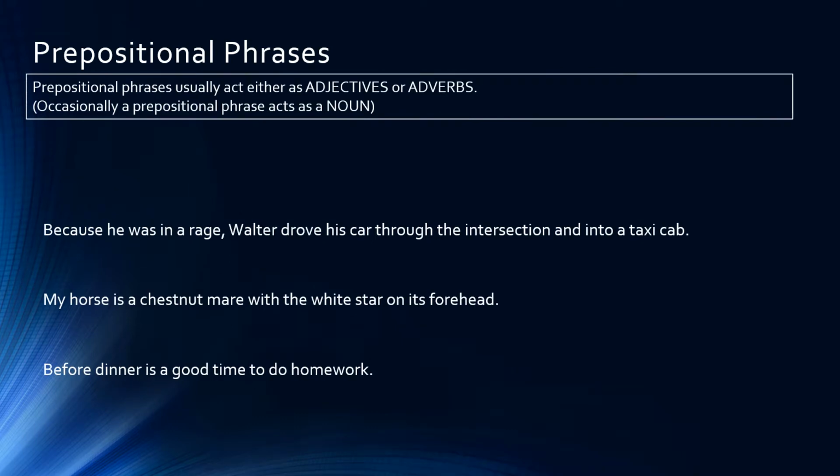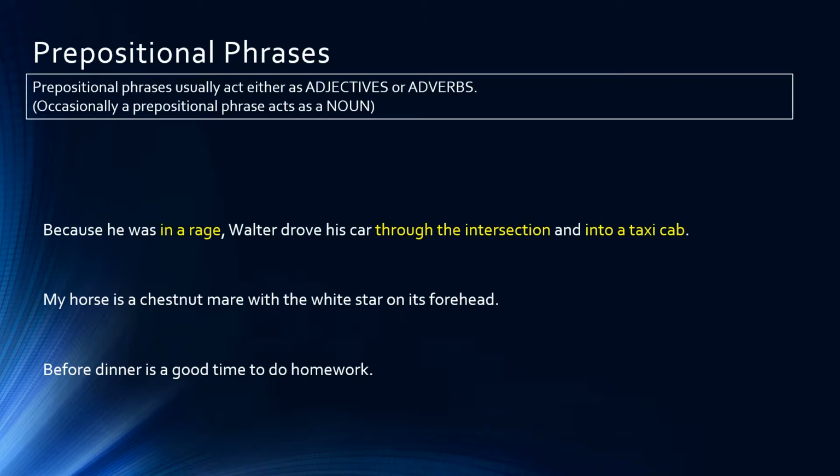Prepositional phrases usually in a sentence will act as either an adjective or an adverb. Now, there is the occasion when a prepositional phrase acts as a noun. So let's look at the three sentences we have here, because in these three sentences, we're going to see how a prepositional phrase acts as an adjective, an adverb, and a noun. Because he was in a rage, Walter drove his car through the intersection and into a taxi cab. My horse is a chestnut mare with a white star on its forehead. Before dinner is a good time to do homework.